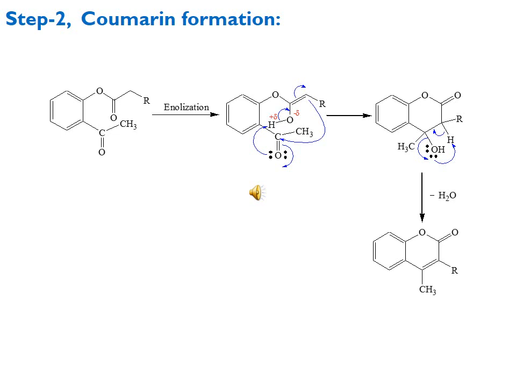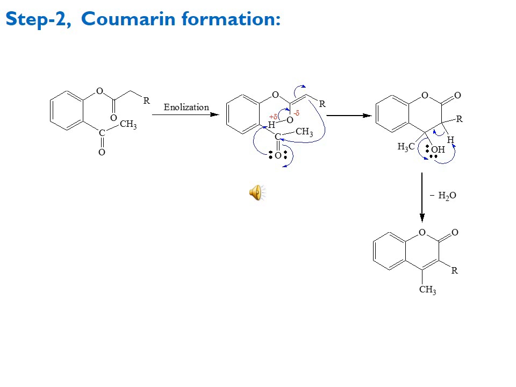This is the second step for the coumarin formation, which is a simple cyclization; first there is enolization, formation of enol, and then after enolization there is the cyclization step or ring closure. Here you can see the ring closure moves in such a way that the carbonyl oxygen having two lone pairs of this acetophenone functionality attacks the hydrogen of the enol functionality, and the carbon oxygen hydrogen sigma bond moves towards the carbon oxygen, making a double bond.